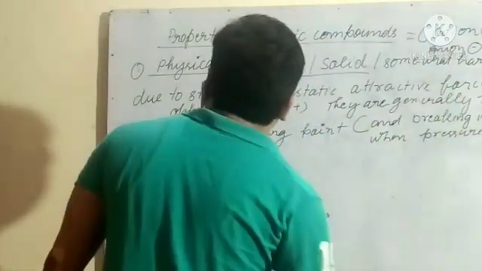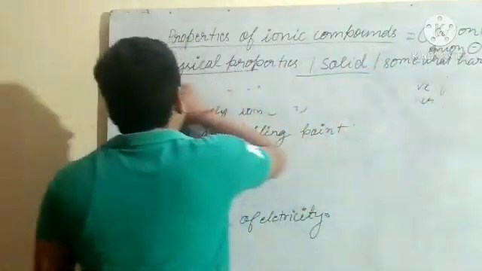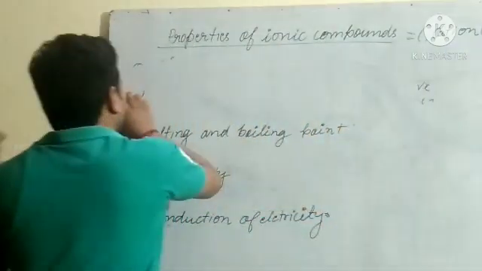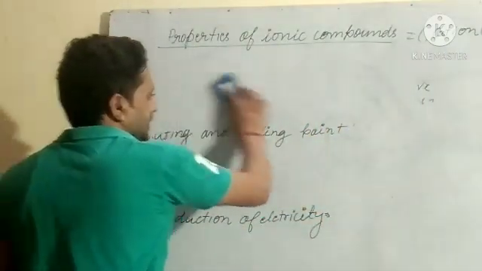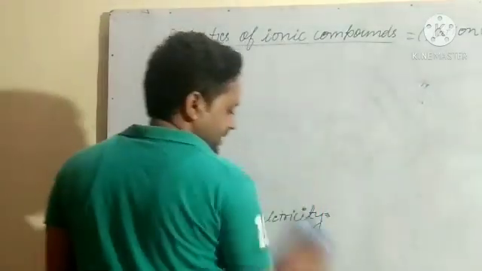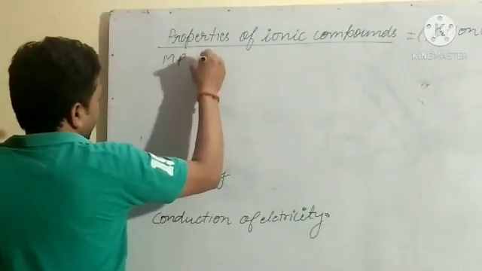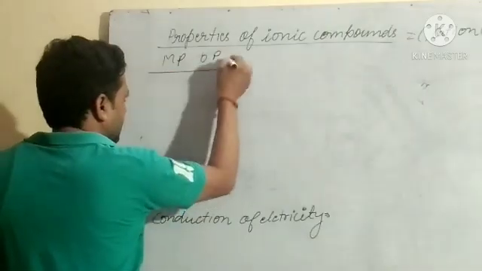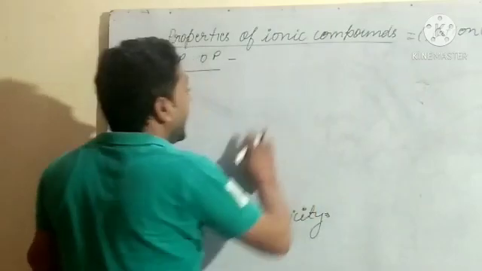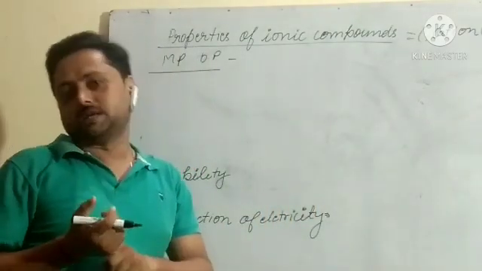The next point is melting and boiling point. Their melting and boiling points, MP and BP, are higher than those of covalent compounds.